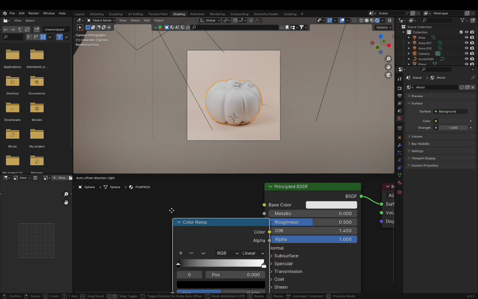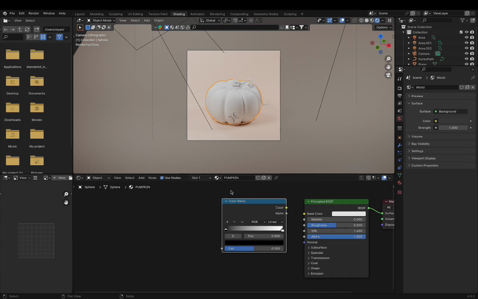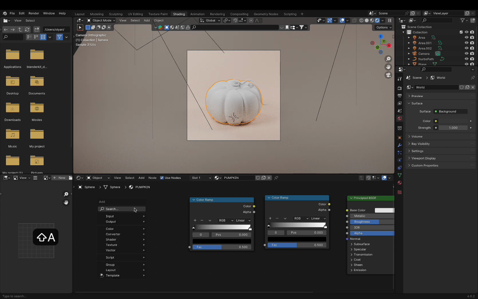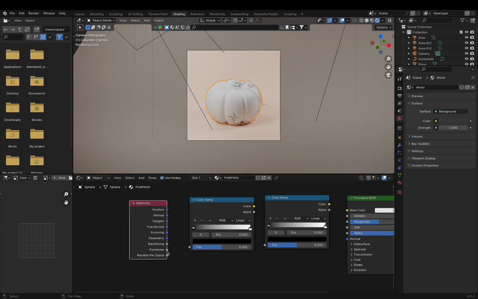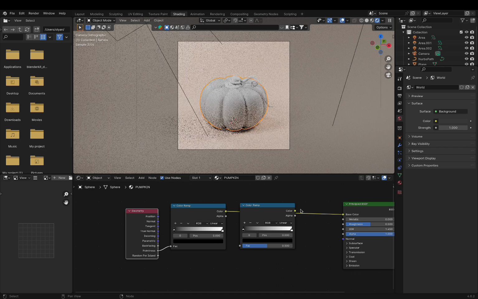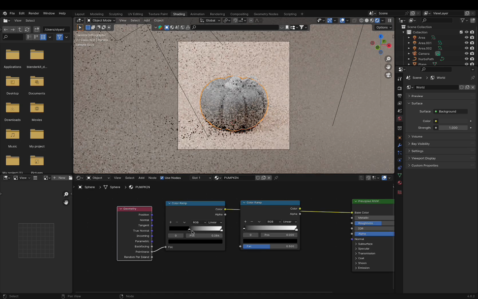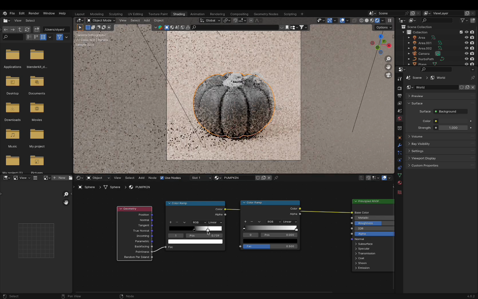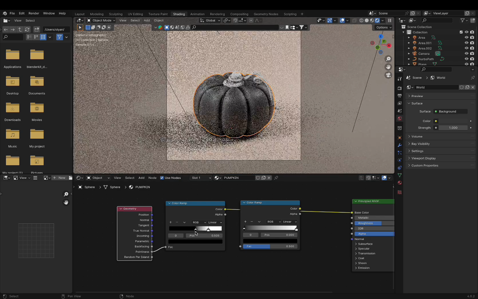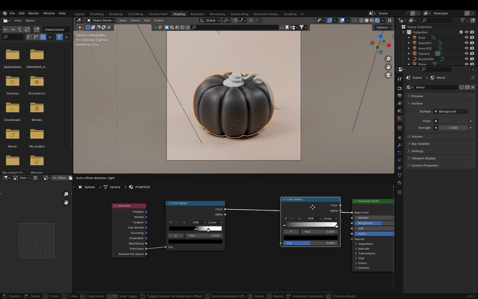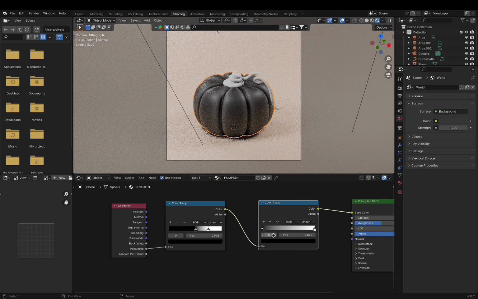Shift+A, add a color ramp. Copy and paste it. And add input geometry. Connect everything and start playing with our pumpkin. Yeah, looks great. Now, connect this color ramp, which is currently not connected, to our setup.